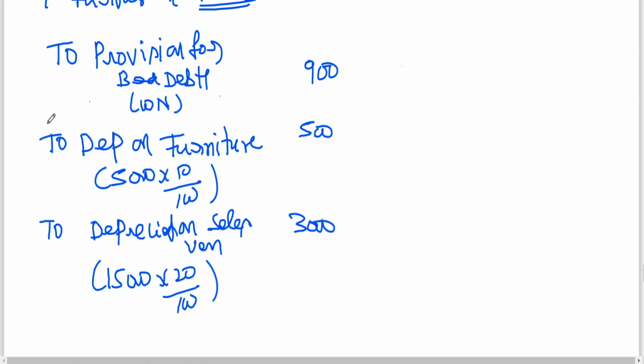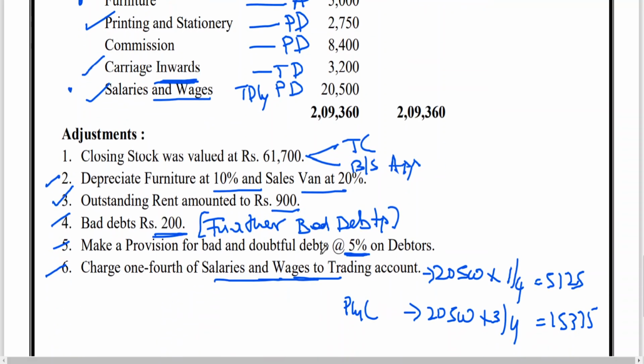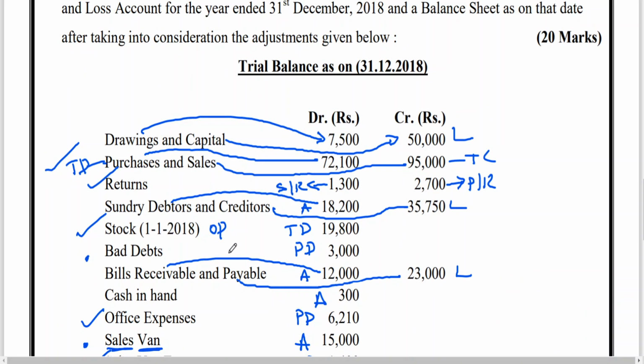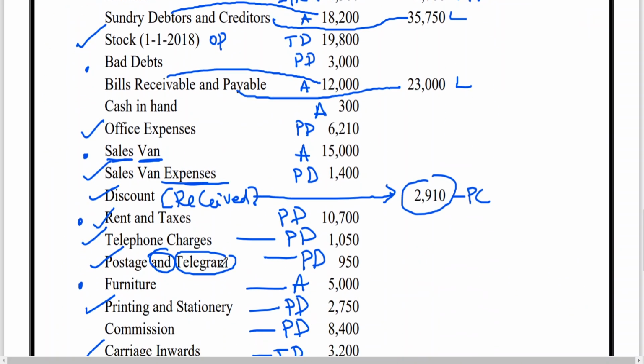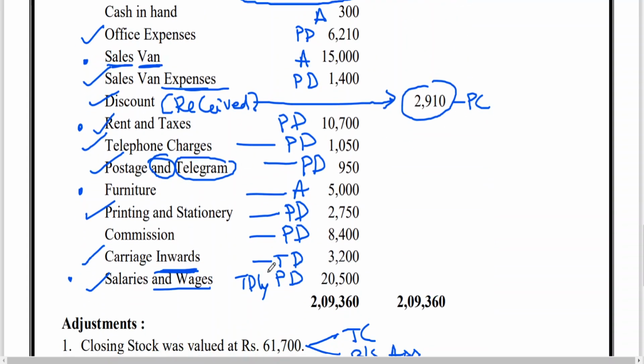Now you can go back and we can see whether all adjustments have been completed or not. Closing stock taken, trading account, depreciation taken, outstanding rent added, bad debts completed, provision completed. I think all the items have been taken: bad debts, office expenses, discount, rent and taxes. Because if any one item is missing, the balance sheet will not tally.